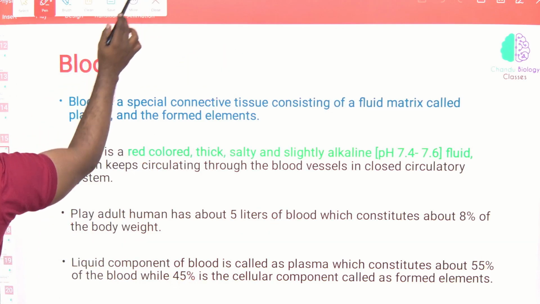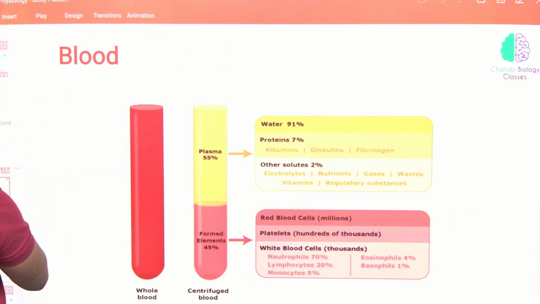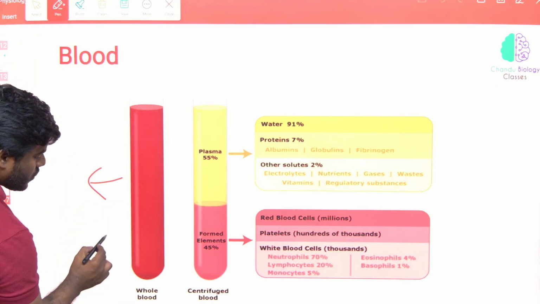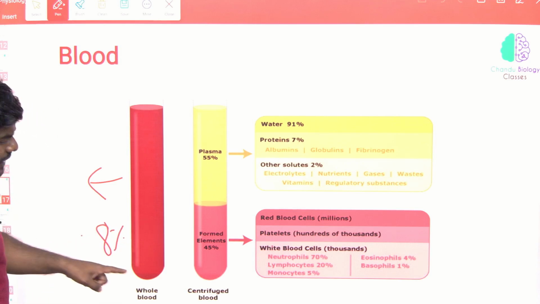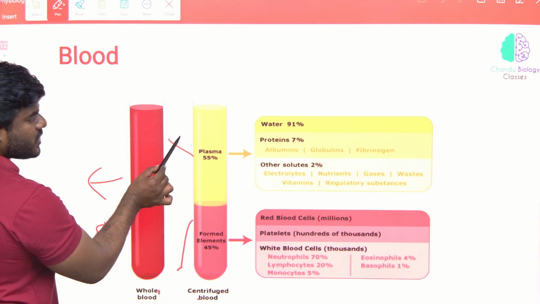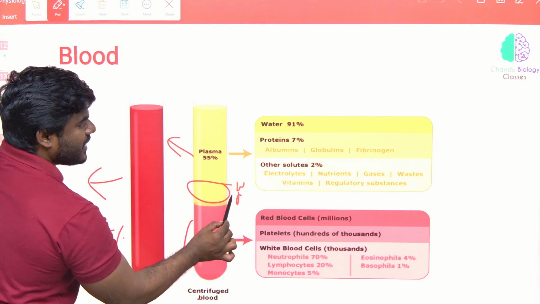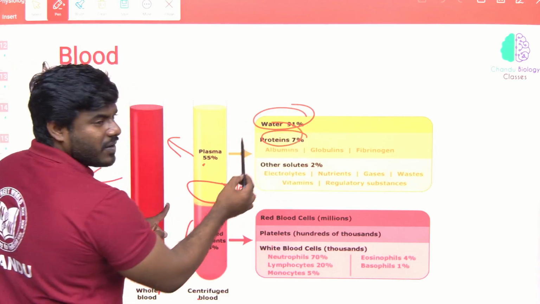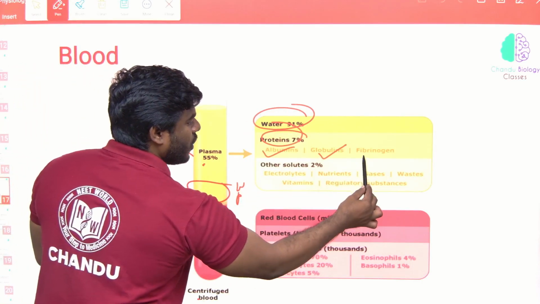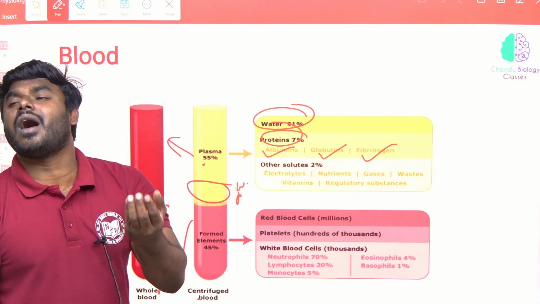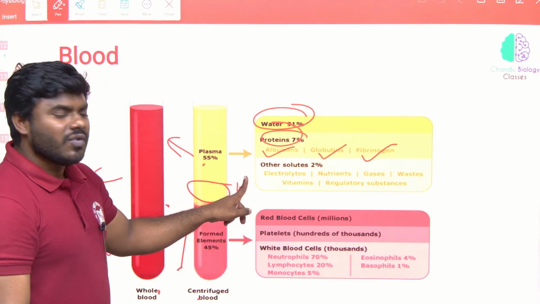Okay. So these are all your simple NCERT lines, but questions won't come in that easy way. You can see, right? This is whole blood, 100%. Total body weight, it is 8%. Now I did the centrifugation. Then I got RBC down, our formed elements are down, plasma is on the top, WBC and platelets are in the middle. Water is 91% of the plasma, proteins are 7%, mostly albumin, followed by globulin, followed by fibrinogen. Remaining are inorganic nutrients, hormones, regulatory substances, and waste material.